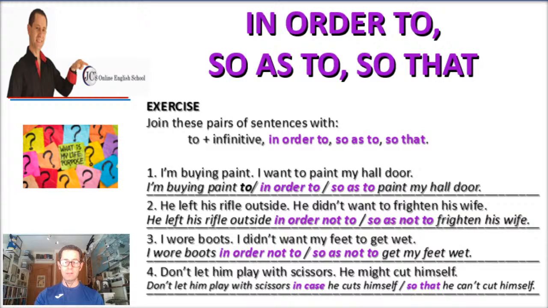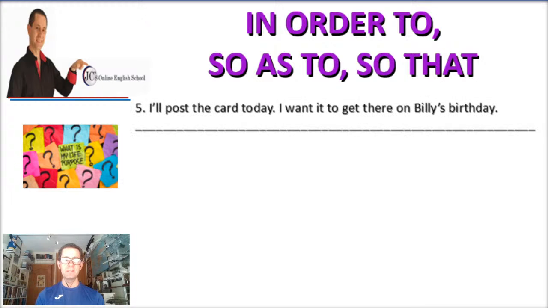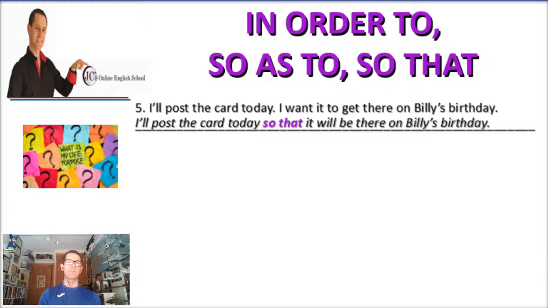All right, don't go yet, because there are more sentences. Okay, we haven't finished yet. Number 5, I'll post the card today. And the second sentence says, I want it to get there on Billy's birthday. So when we combine both of them, we have something like this. I'll post the card today so that it will be there on Billy's birthday. So that plus the subject, it in this case, and the verb will be. Okay, the verb to be in the future.